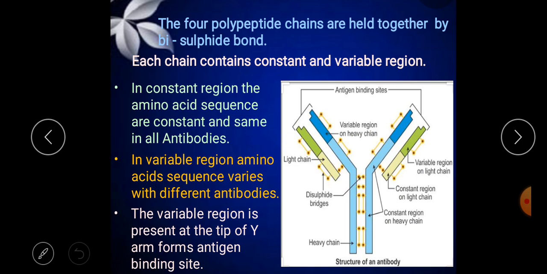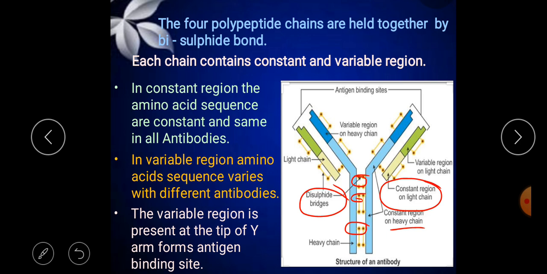And the next one is that the 4 polypeptide chains are held together by disulfide bonds. Here you can see the yellow color lines with black dots in between; these are the disulfide bonds. Each chain contains constant and variable regions. These are the light chains, and these are the heavy chains here.